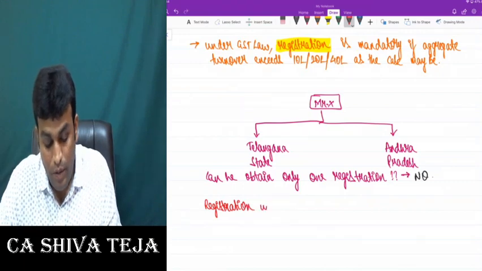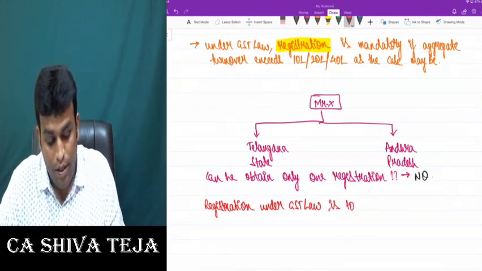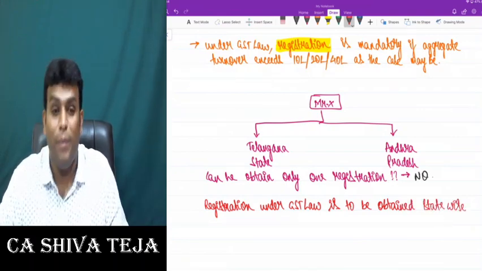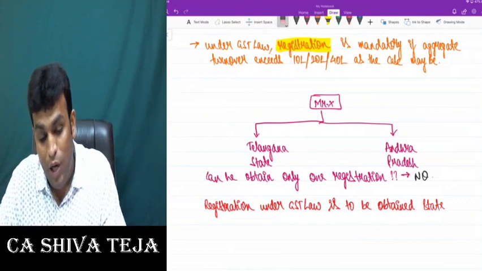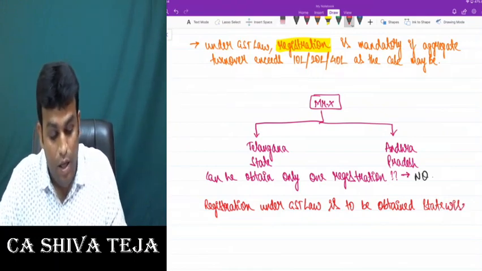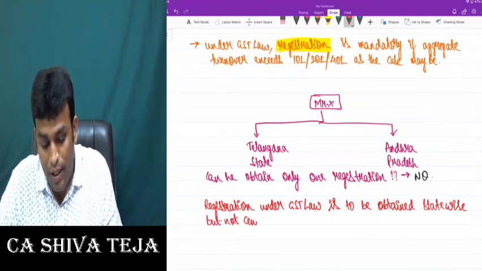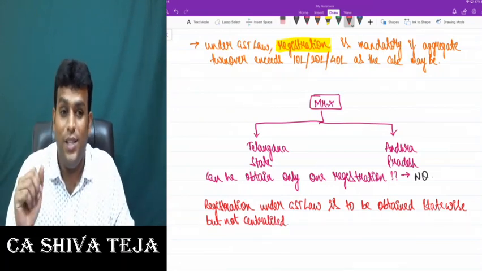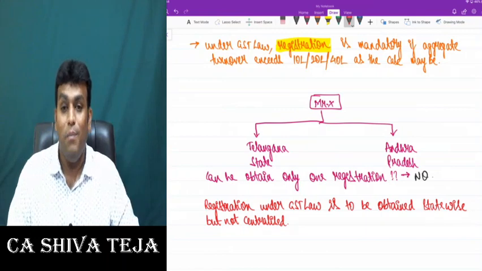Registration under GST law is to be obtained state-wise. I repeat one more time, kindly concentrate and focus. Registration under GST law is to be obtained state-wise but not centralized. That means we have to obtain registration state-wise but not centralized.